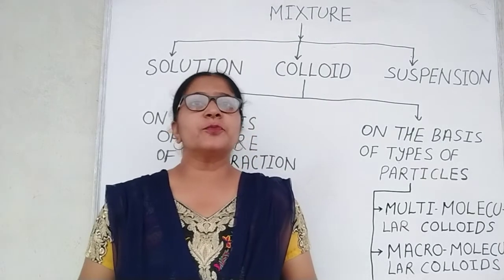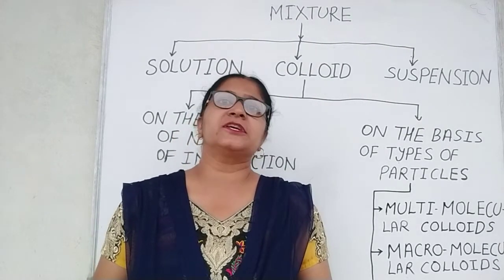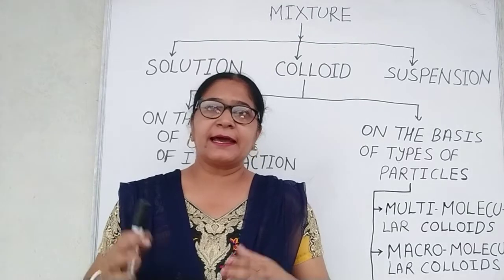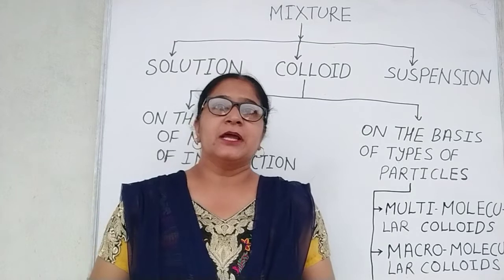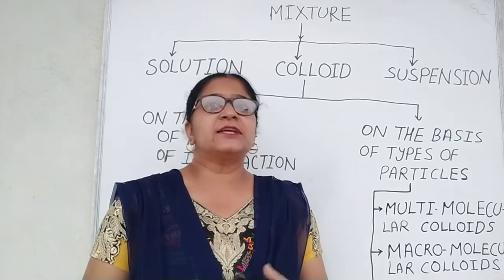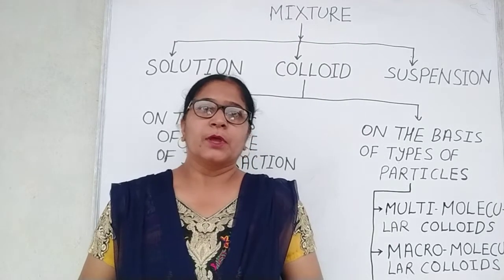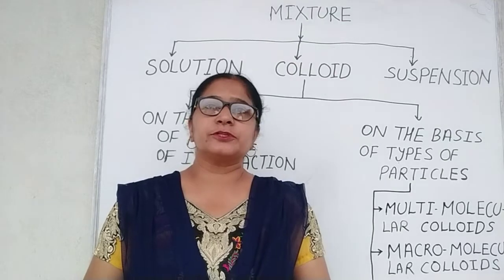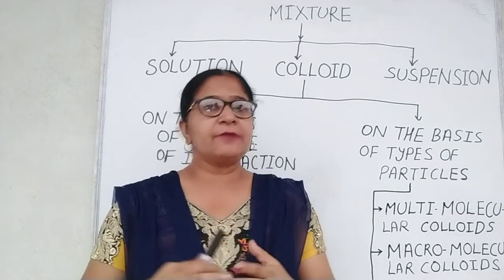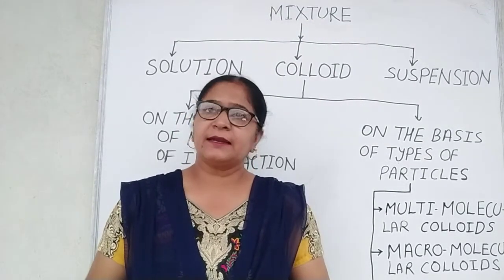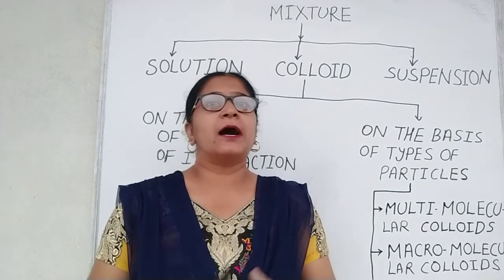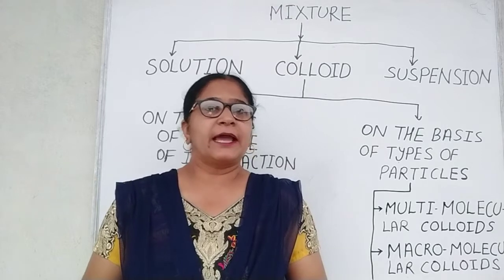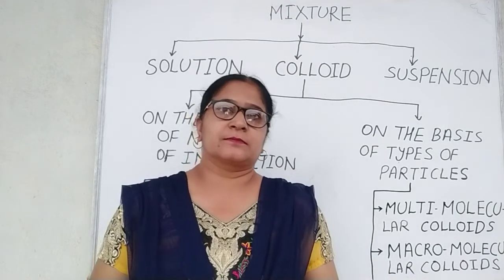The particles of a colloidal solution cannot be seen by naked eyes, but they are large enough to scatter a beam of light passing through it. If we pass the colloidal solution through an ordinary filter paper, it passes easily. But if we pass it through an ultrafilter paper, then it will not pass.